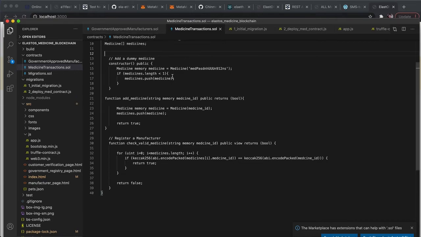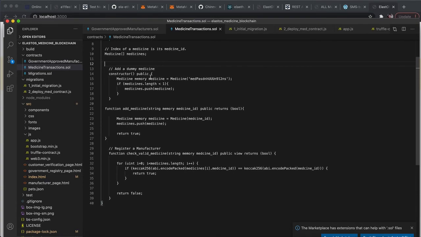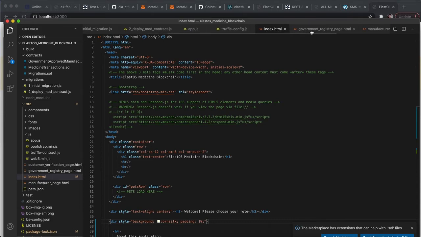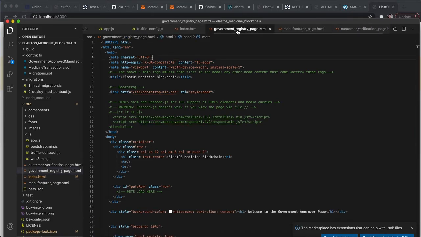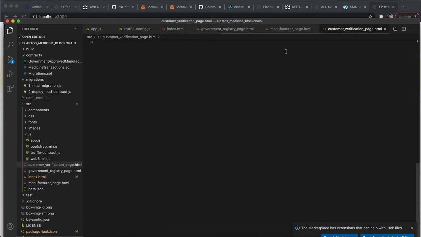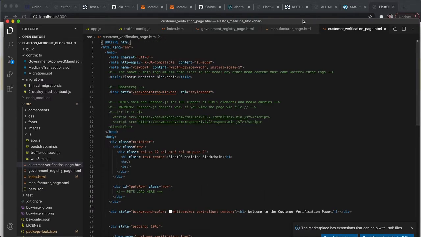So these are the two methods in these smart contracts. The other smart contract is for the medicines. This will contain all the medicines, a general ledger of the medicines, sort of. You can add a medicine, and also check the validity of a medicine by passing in the medicine ID, like we saw. The front end is done in React.js. We have an index file, then one each for the government, the manufacturer, and the customer verification, so we have three HTML files as of now.